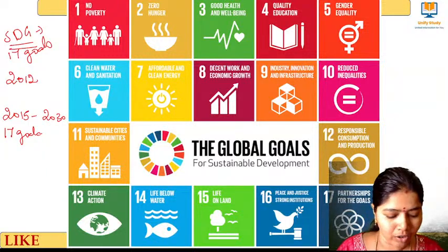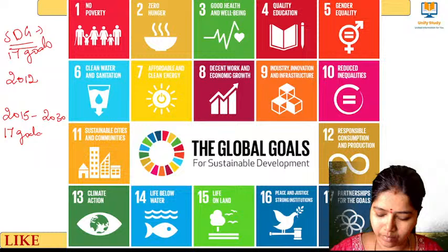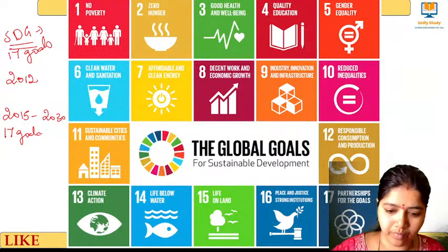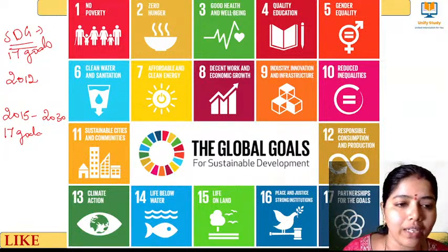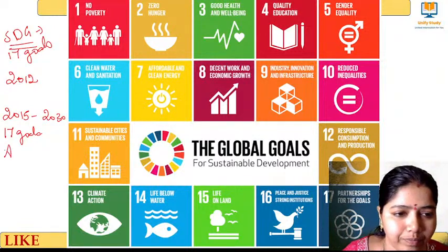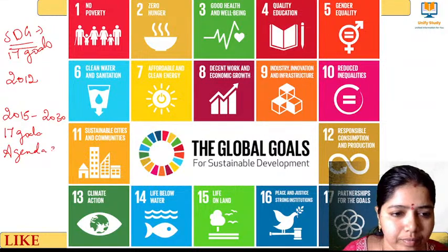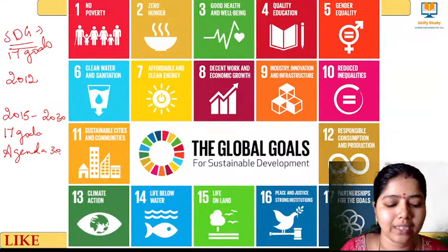And this we call Agenda 2030. Yes, clear?